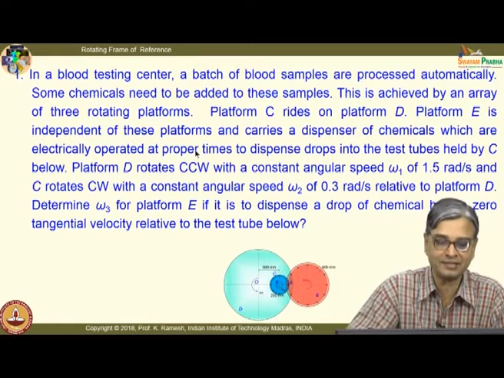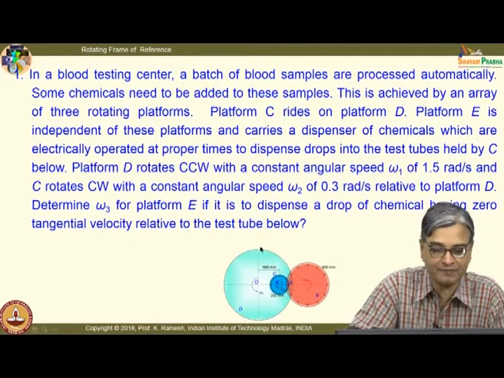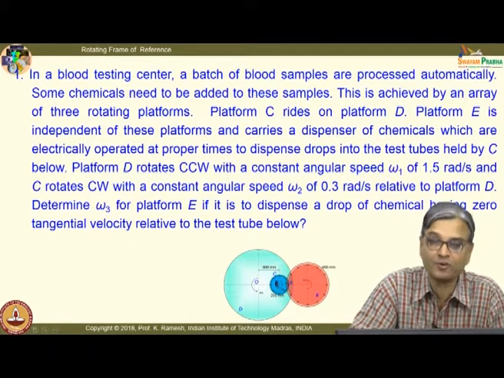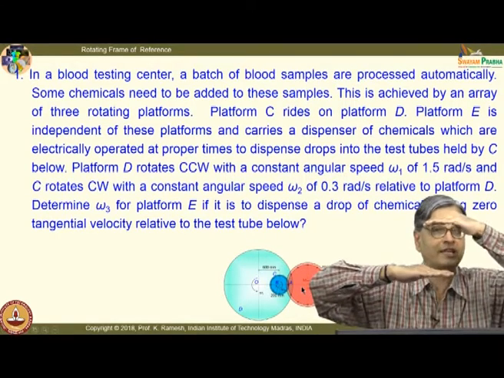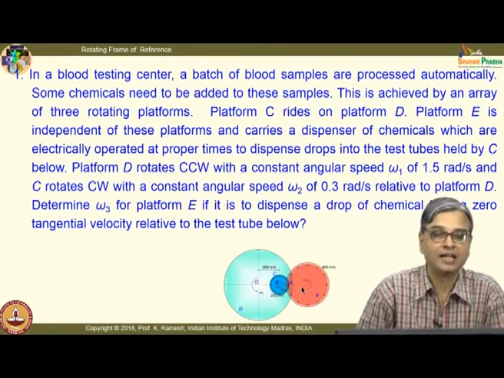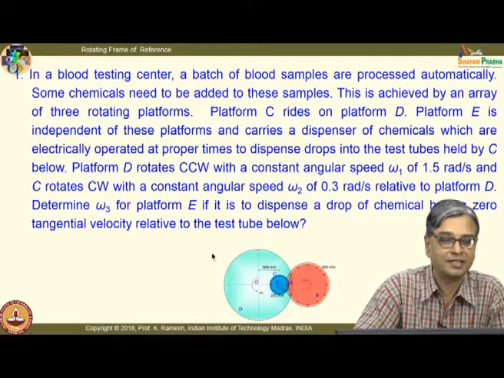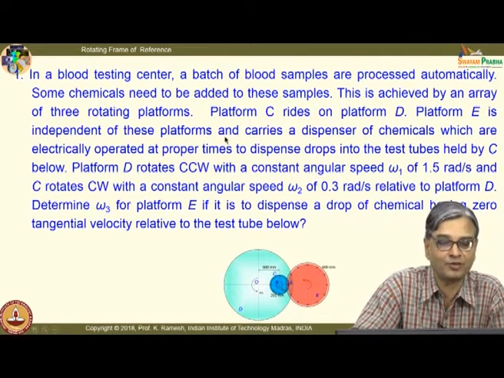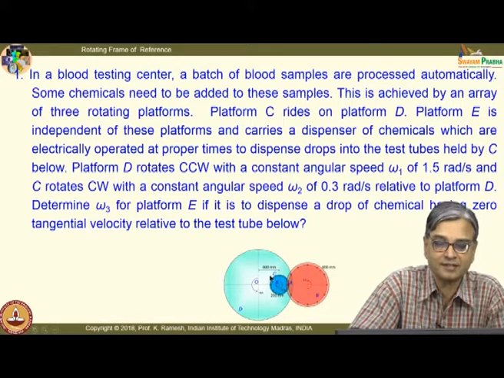So, what I have here is I have 3 platforms. I have this rotating in one way, I have this small platform rotating in another way, I have a third platform, they are stacked one above the other. Okay. And some interesting information is given about what kind of problem is this. The idea is these are all rotating, the relative angular velocities are given, omega 1 is 1.5 radians per second, omega 2 is 0.3 radians per second.